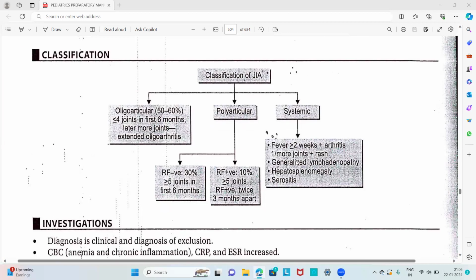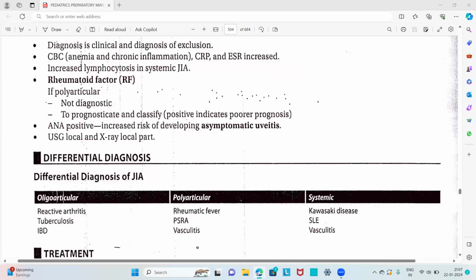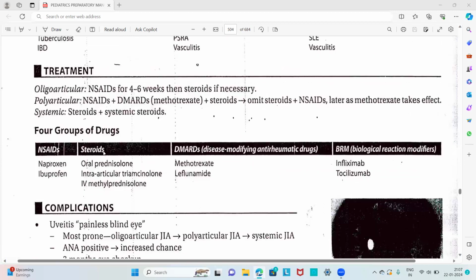In the systemic, we have generalized lymphadenopathy, fever, hepatosplenomegaly, and serositis. Then investigations: rheumatoid factor, ANA positive, USG of the local part, and increased lymphocytosis in systemic JIA. Then also treatment. These are the 4 groups of drugs: NSAIDs, steroids, DMARDs, and biological response modifiers.